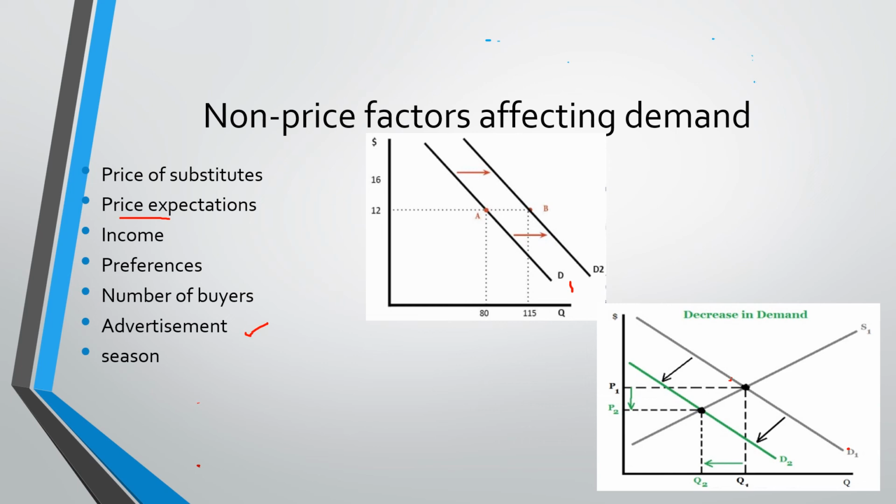Advertisement. Maybe the number of hours that you spend on air, if the airtime allowance that you have allotted for the product will increase the demand. If there is no advertisement, probably the demand will decrease, or maybe there is no change in the demand at all. So that's just an example. Season. If the product is on season, demand will increase. If the product is off season, demand will decrease.